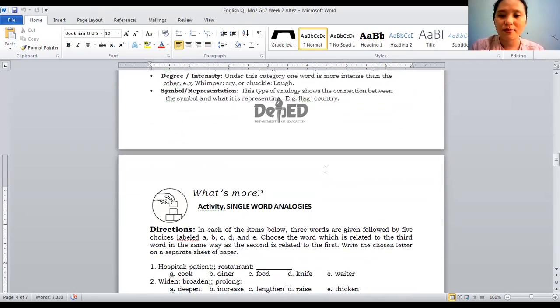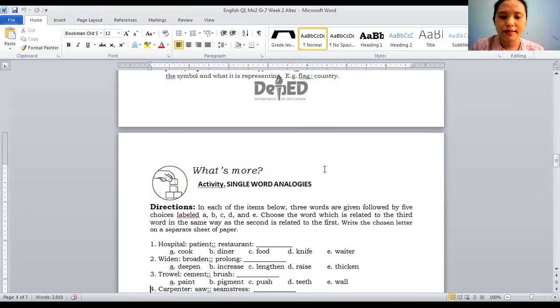Then we have What's More, activity. Let's answer at least 3 items. In each of the items below, 3 words are given, followed by 5 choices labeled A, B, C, D, and E. Choose the word which is related to the third word in the same way as the second is related to the first.